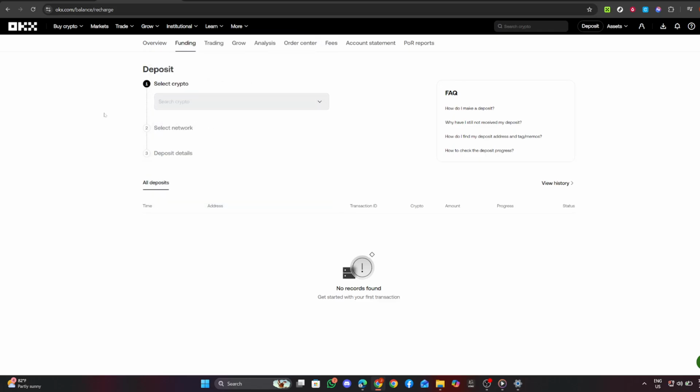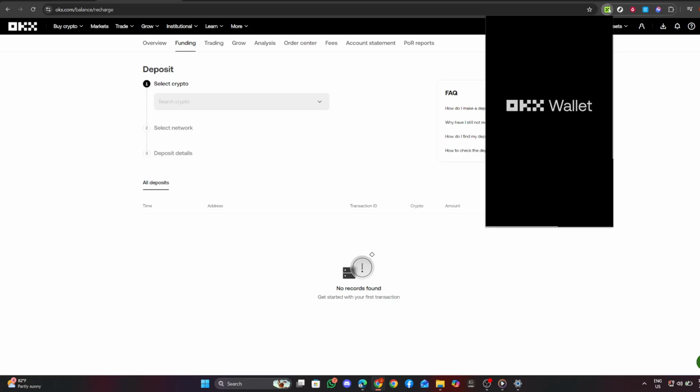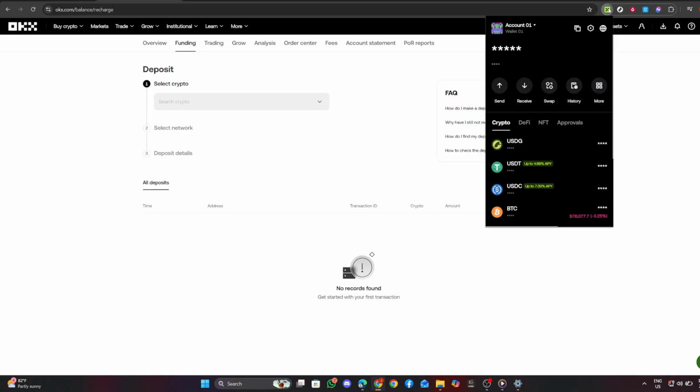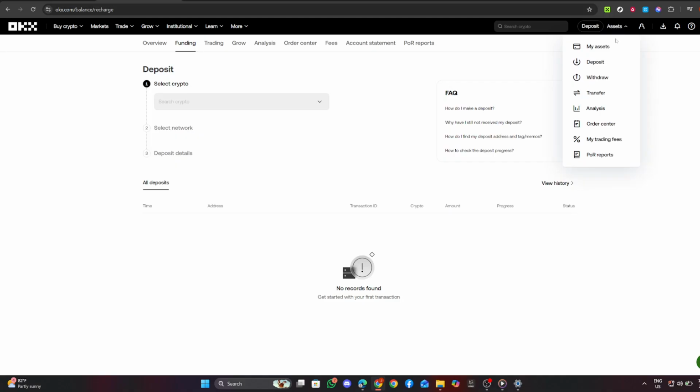If you prefer to withdraw your funds, go to the wallet section and select Withdraw. Choose the currency you wish to withdraw, such as USDT, ETH, or BTC, and follow the exchange instructions to complete the withdrawal process. That's it for this tutorial.